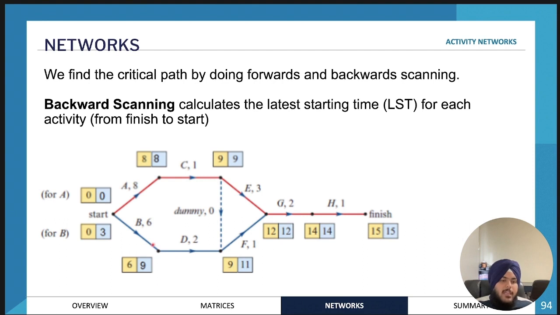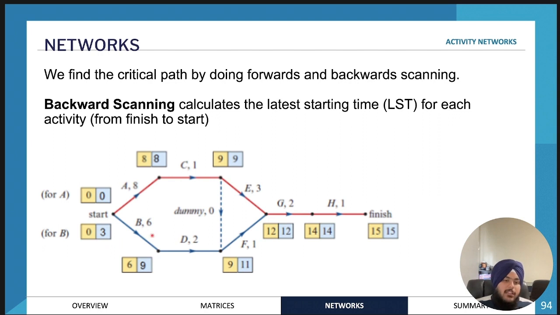Because here we were going like this, and here we're going like this. So 12 minus 1 is 11. And then 11 minus 2 is 9. And then 9 minus 6 is 3.